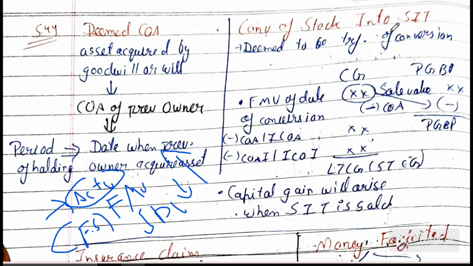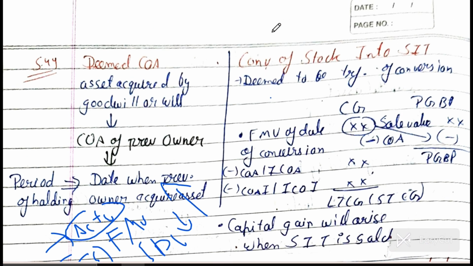Then come to conversion of asset into stock in trade. This is the most favorite question, a straightforward 5 marks question comes in the exam. The scenario is that you have some capital asset which you put into the business, and then you sell it in the business as stock. So what do you take for the purpose of capital gain? Capital gain arises when the stock is sold, not on the date of conversion.